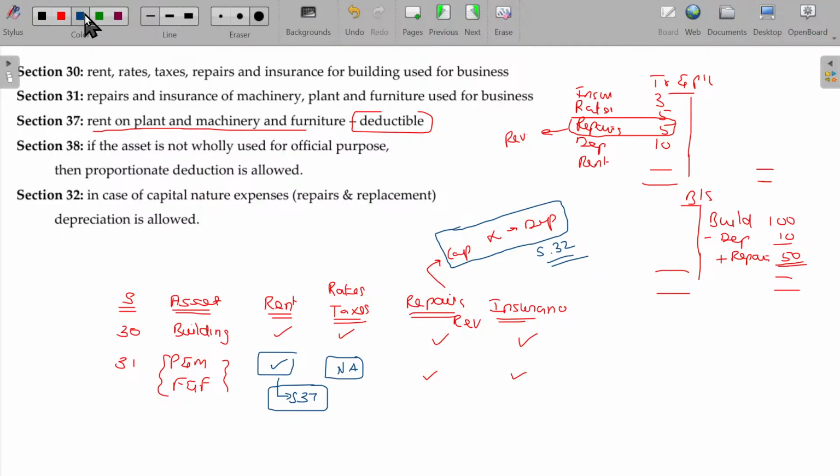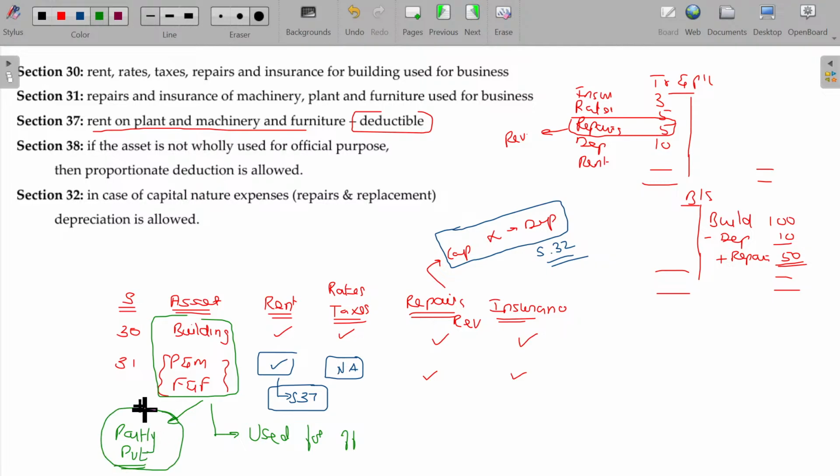One more point you have to understand is whether the building and plant and machinery are wholly used for official purpose or partly used for private purpose. If it is partly used for private purpose, to that extent the amount cannot be debited.